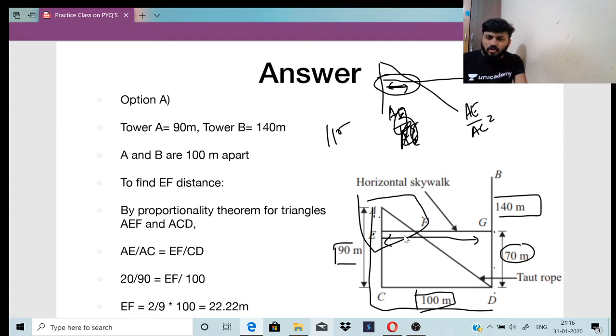Triangle AEF and triangle ACD are both similar, okay? So AE by AC is equal to EF by CD.